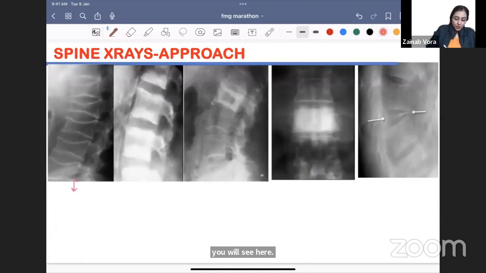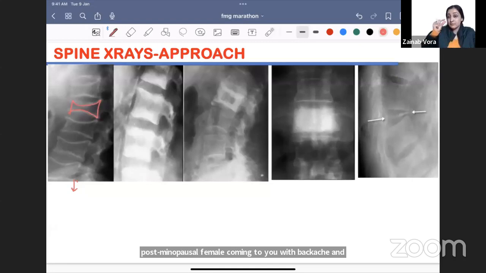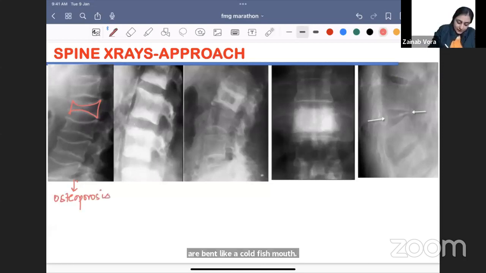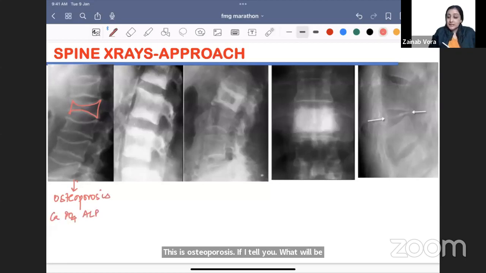If you see an old postmenopausal female coming to you with backache and this is the x-ray, what are you seeing? You're seeing that the bones are black, density is gone, and the bones are bent like a codfish mouth. This is osteoporosis. If I tell you what will be calcium phosphate ALP in this patient, everything will be normal.